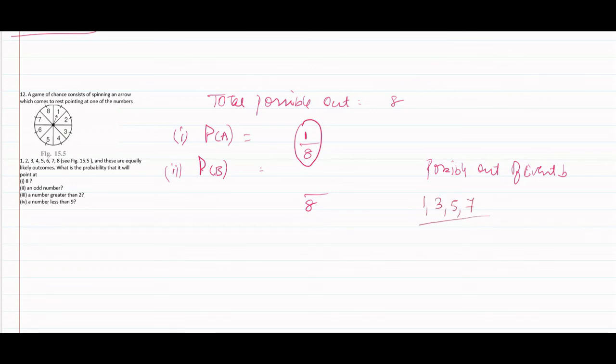So 4 odd numbers. So the probability of getting an odd number is 4 by 8, or we could reduce it to 1 by 2.